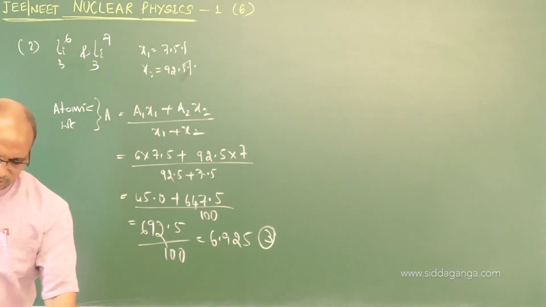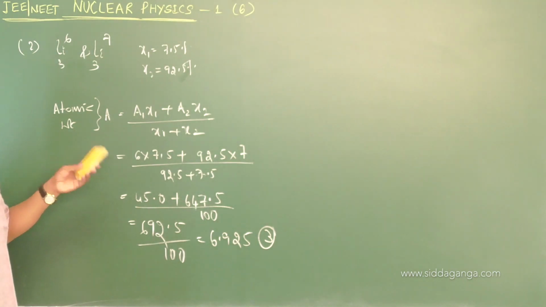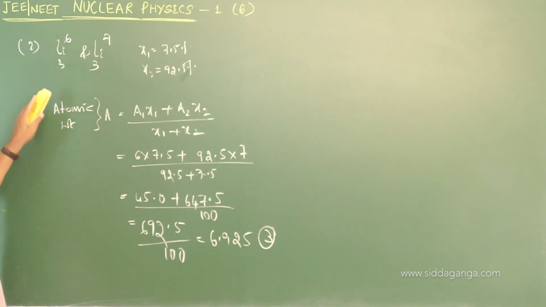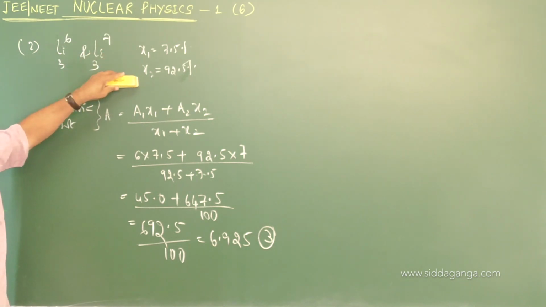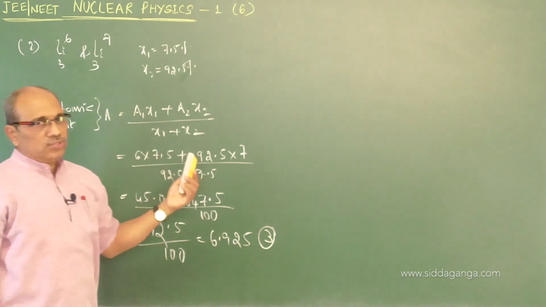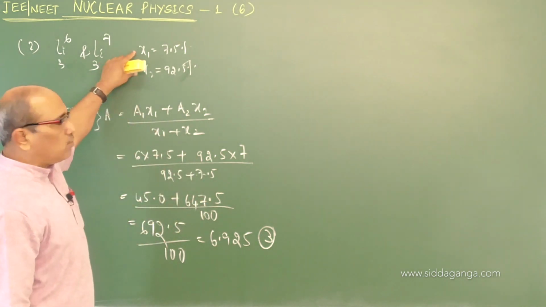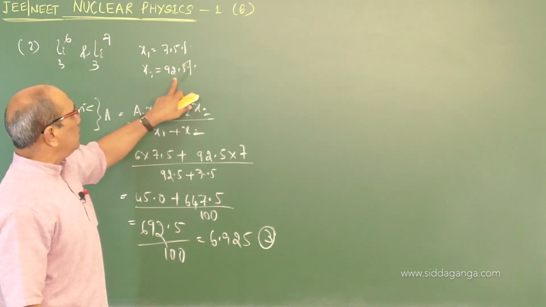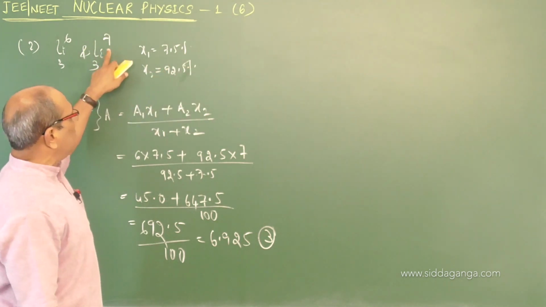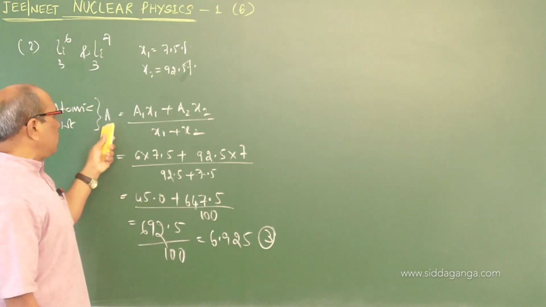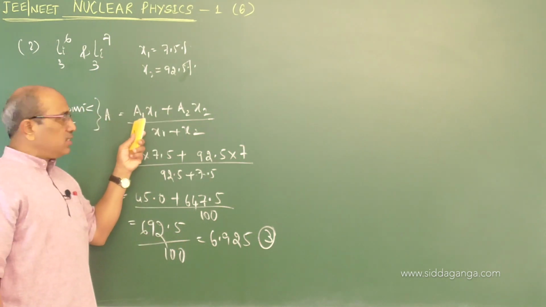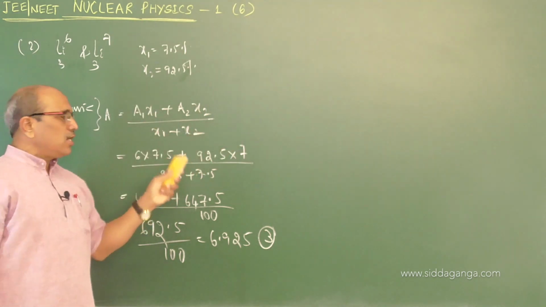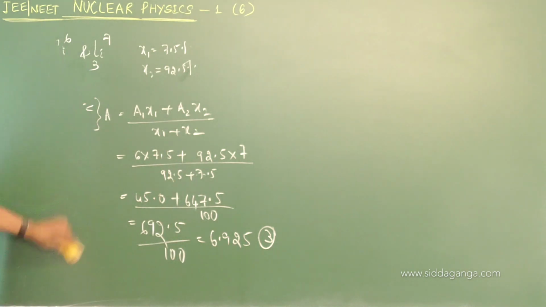Come to the next question. Abundance finding, I hope you have followed. You know the mass numbers and they are given the abundances. The relation is for 100 atoms, but to make it easy, out of 1000, there are 75 atoms of lithium-6 and 925 atoms of lithium-7. Taken together, atomic weight may be obtained knowing the mass number and relative abundance. Not only for this, for any element you can use the same relation and get the answer. Let us come to question number 3.